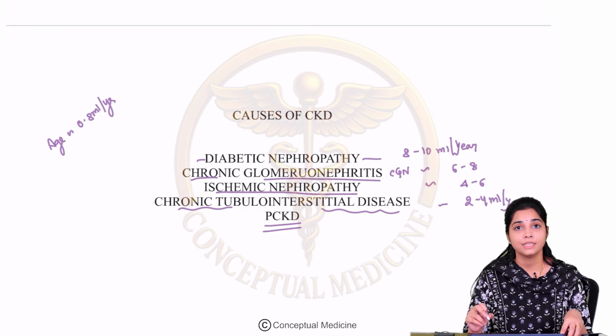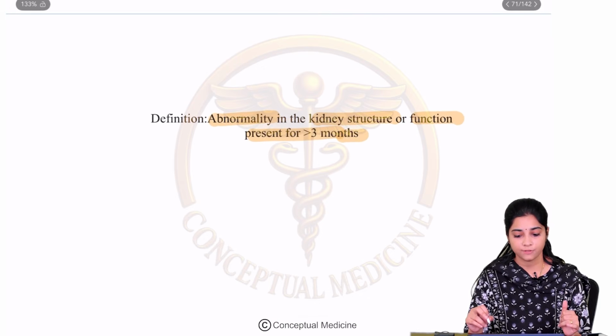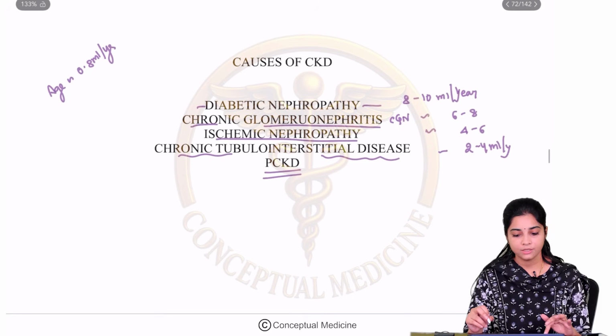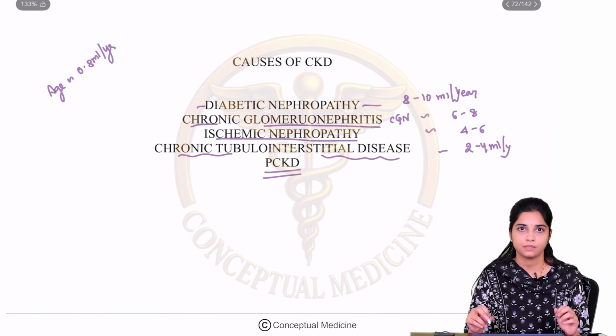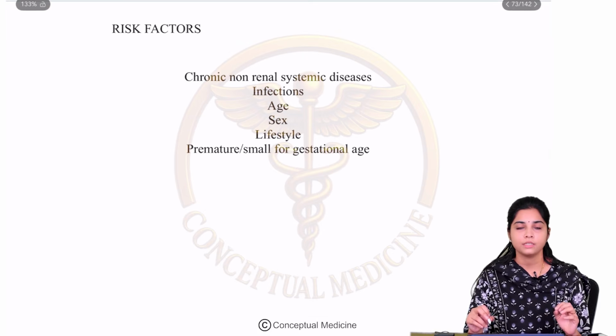So what is chronic kidney disease? It is basically defined as any abnormality in kidney structure or function which is present for more than 3 months. And what are the broad etiologies of CKD? We have already looked at. Now let us understand the risk factors for chronic kidney disease.